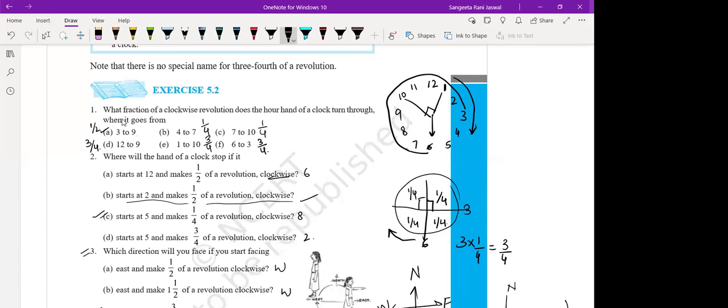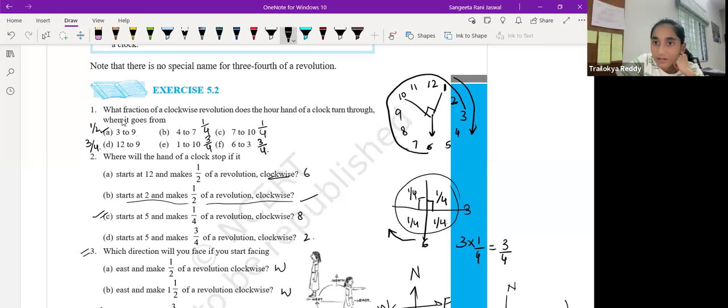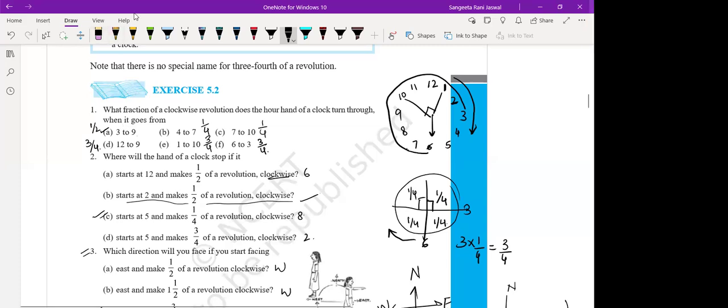Now Trilokya will tell me. Trilokya, where will the hand of a clock stop if it starts at 2 and makes half of a revolution in clockwise direction? It starts at 2 and it takes half a revolution. Where will it stop? Ma'am, 8. Yes. Okay. 8. Okay. Neha will tell me.